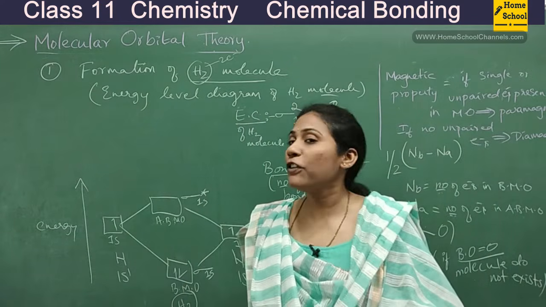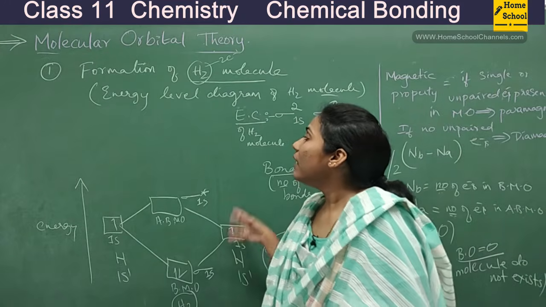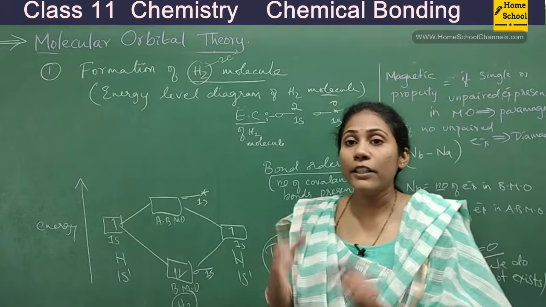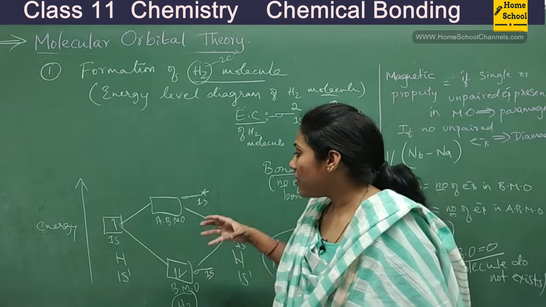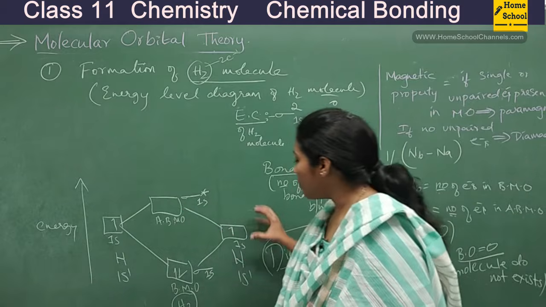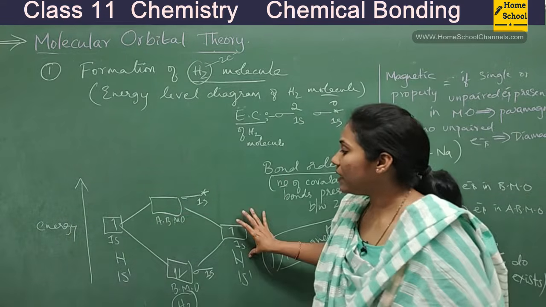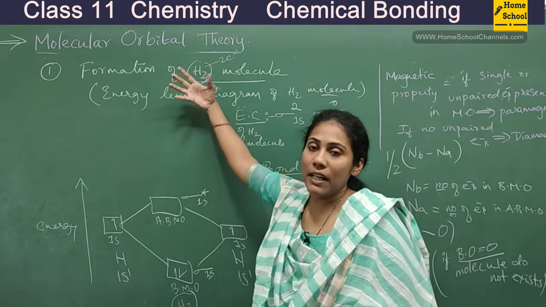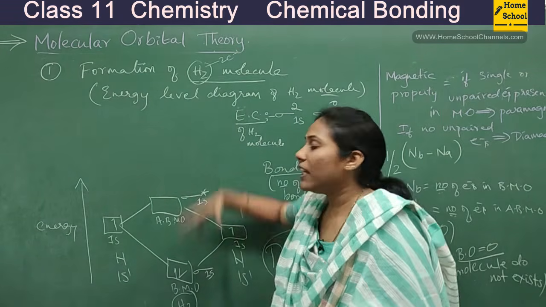Let's work it out for a few more molecules. Let's try to write the energy level diagram for C2, N2, O2. Here the energy level diagram is very simple. You just had one orbital here, one orbital here. They combined, you got two. What if they had too many orbitals? How would they combine? All that you will have to show.